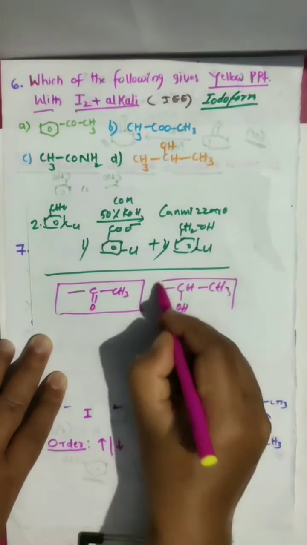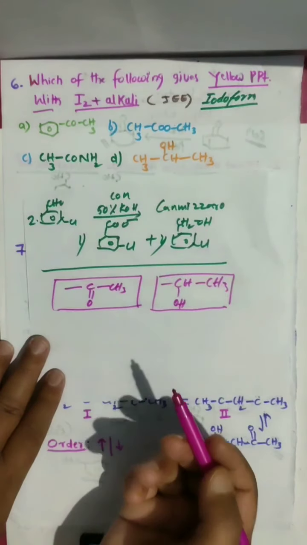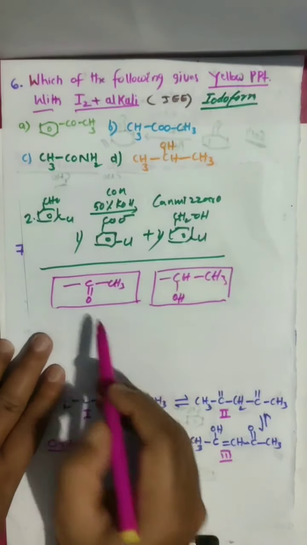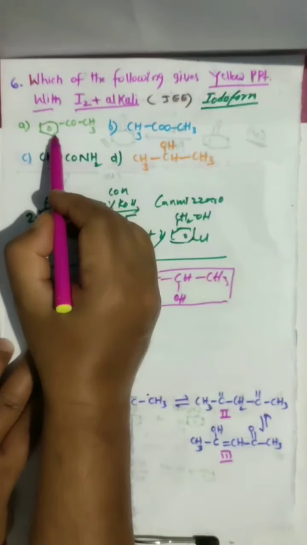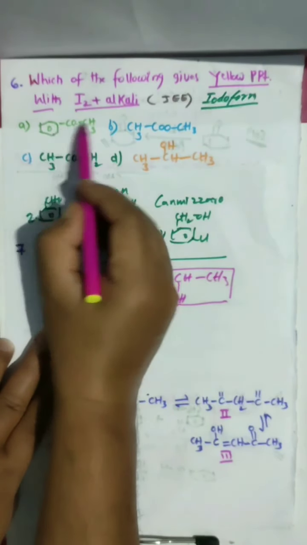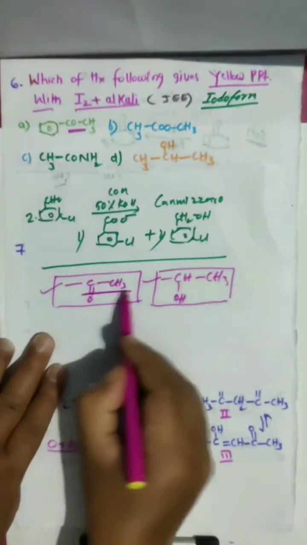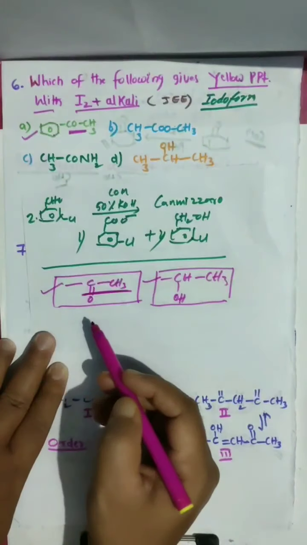If these 2 groups are there, that will perform the iodoform, bromoform, whatever it may be, haloform reaction. Let me cross-check whether these groups are present in the given compounds. Look here, benzene with COCH3. We have the COCH3 group here, so it will give the iodoform test.